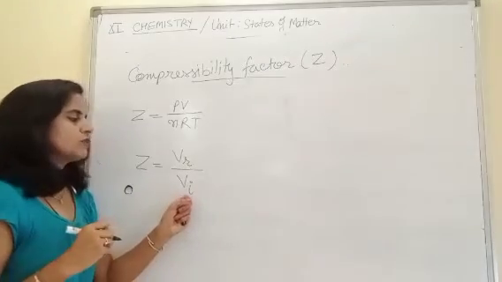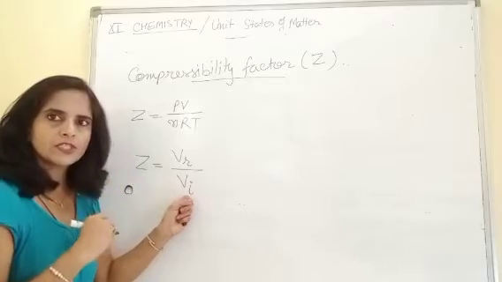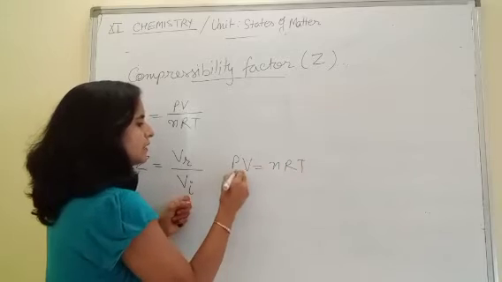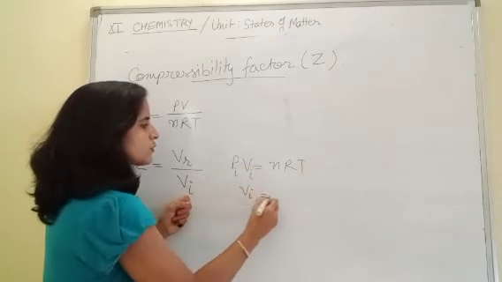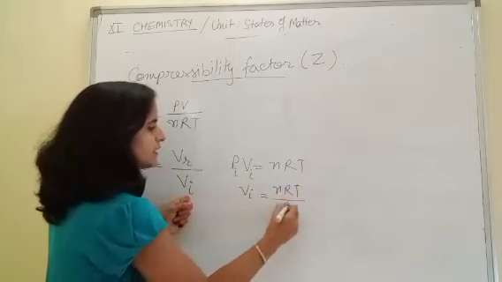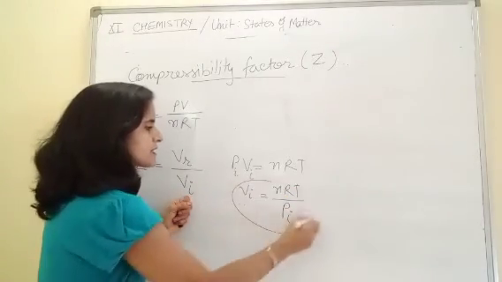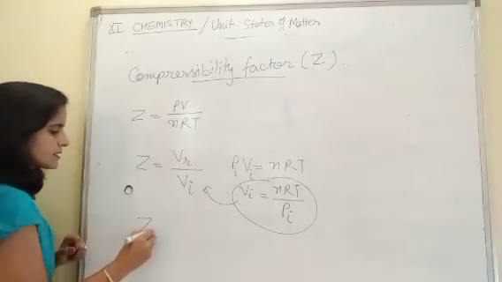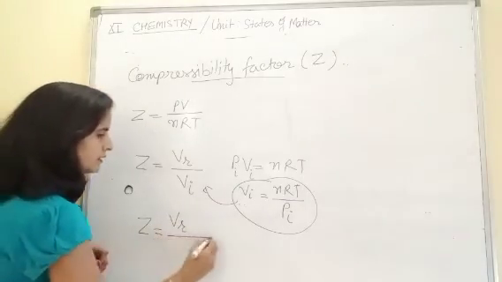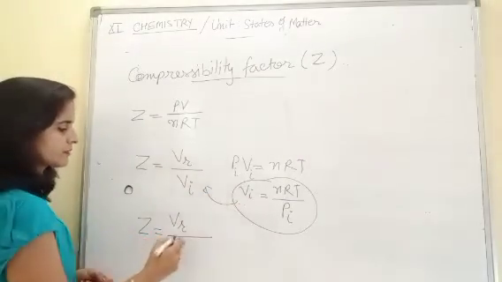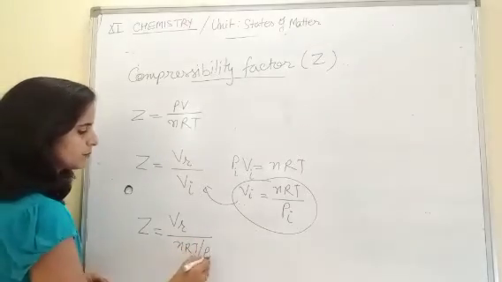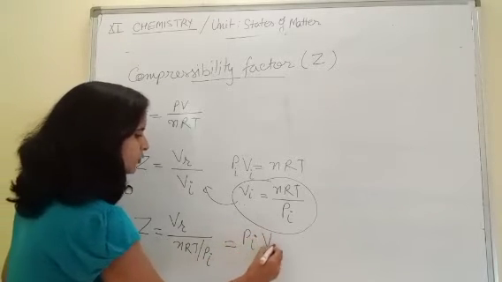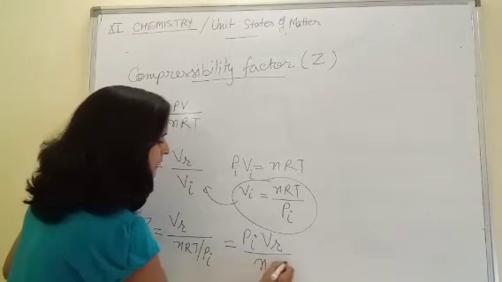Now substitute the value of ideal volume from the ideal gas equation. Ideal gas equation is PV equals nRT. So V ideal equals nRT divided by P ideal. When we substitute this value in this formula, we get Z equals V real divided by V ideal, that is, V real divided by nRT over P ideal, or this is equal to P ideal into V real divided by nRT.